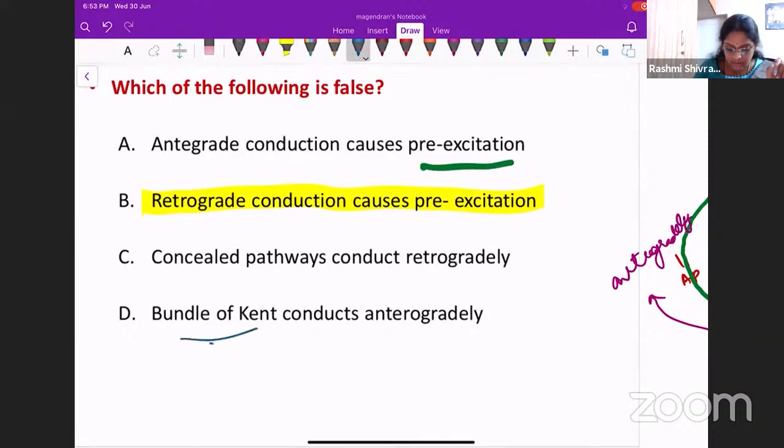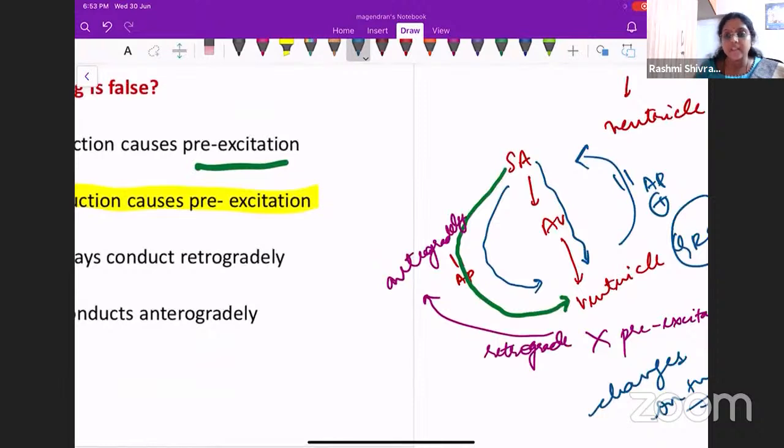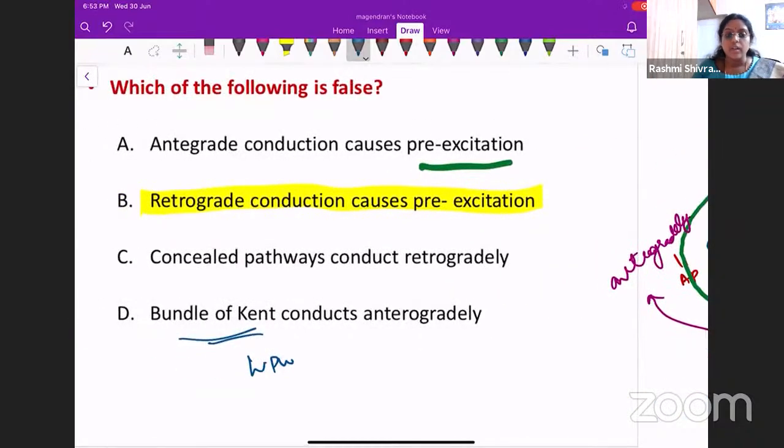Bundle of Kent, we have seen it in WPW syndrome. So we have seen the accessory pathway is transmitting the impulse in the antegrade fashion. Yes. So antegrade conduction only causes pre-excitation. Retrograde conduction does not cause pre-excitation.